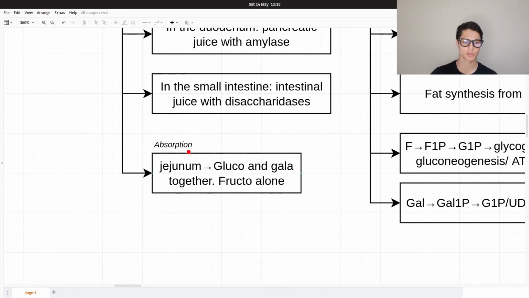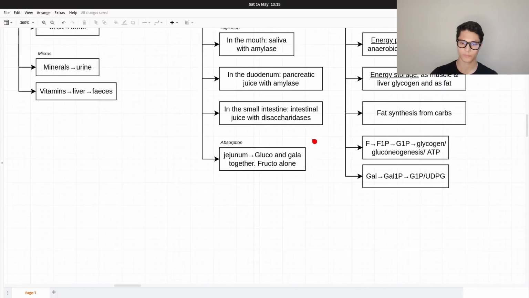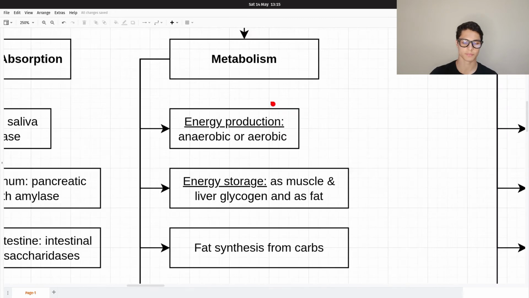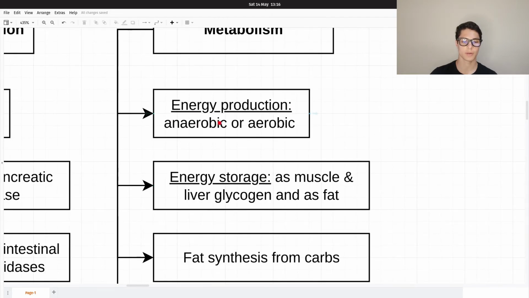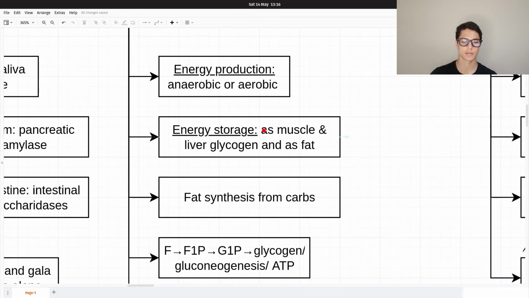And talking about absorption, we have the absorption in the jejunum of glucose and galactose together, as I said in the last video, and fructose alone. Then the metabolism. Well, energy production mainly, anaerobic or aerobic, and energy storage as muscle and liver glycogen, and as fats.